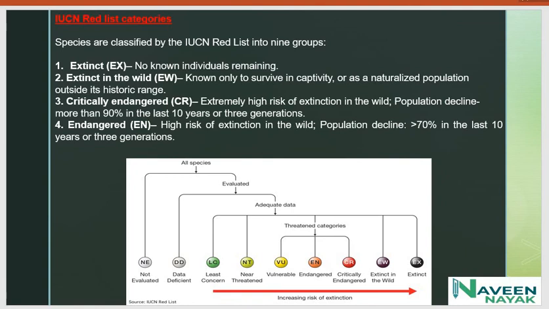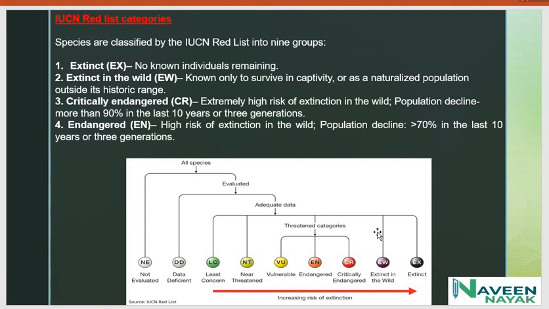See here the IUCN Red List categories. Species are classified by the IUCN Red List into 9 groups. You can see in the picture the 9 categories. First one is extinct, no known individual remaining.